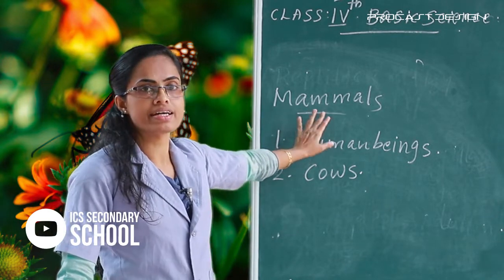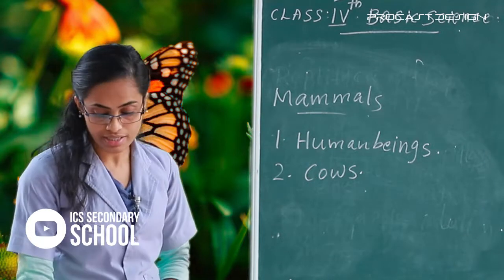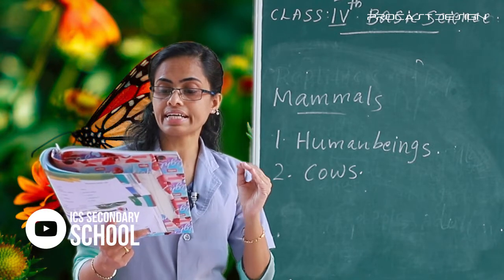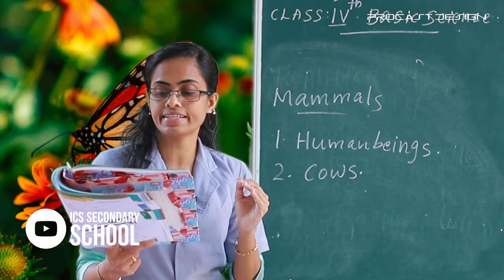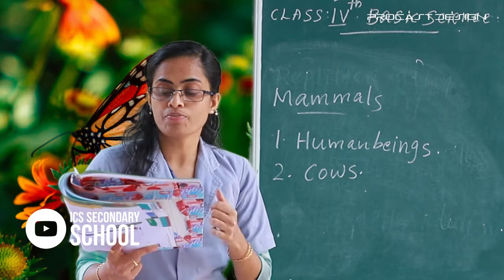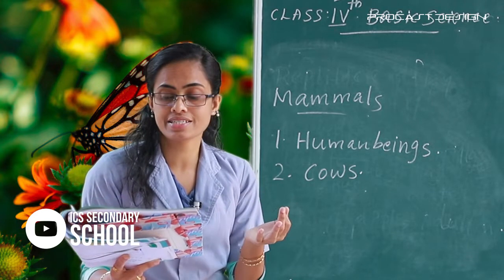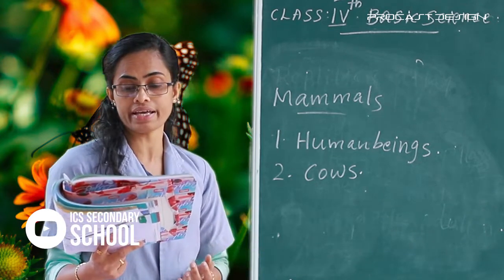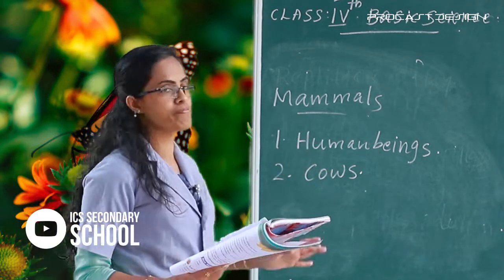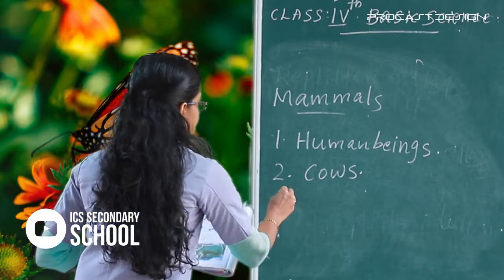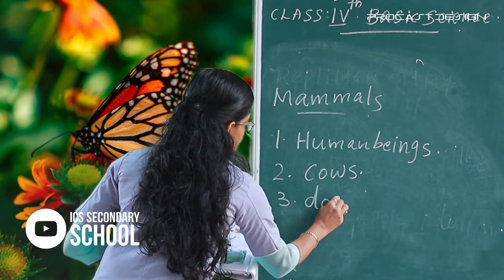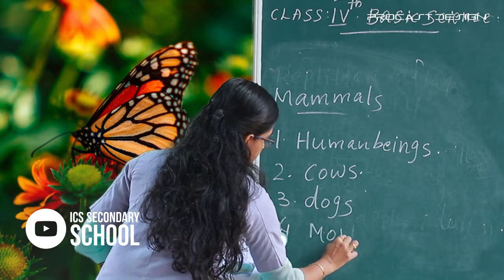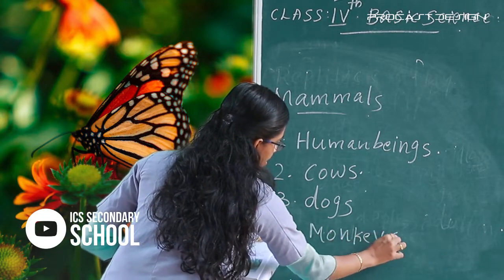First I read this paragraph. The animals carry their young ones within their bodies till they are fully developed to be born. For example, cats, buffaloes, dogs, monkeys, pigs and human beings are examples of mammals. Clear? The next one, dogs. The next one, monkeys. Then find out more examples.